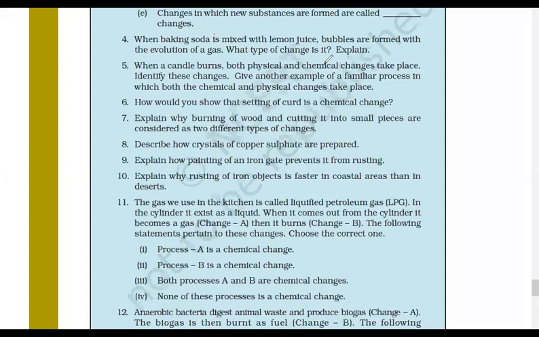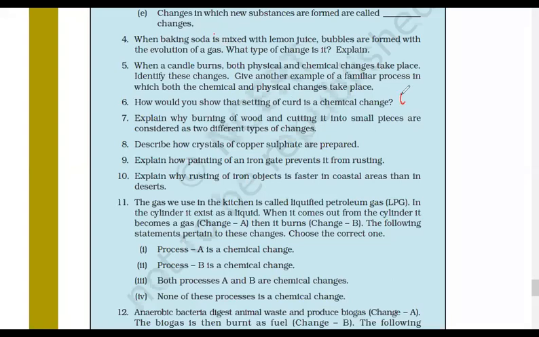See, obviously there will be two things, right? It's not that one thing is changing. Now, when you say, like Shravya, the burning of matchstick can also be both physical and chemical depending on what you are taking.